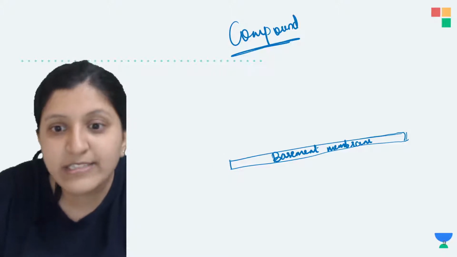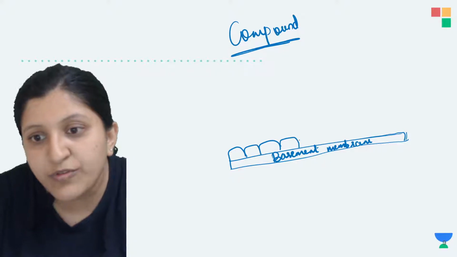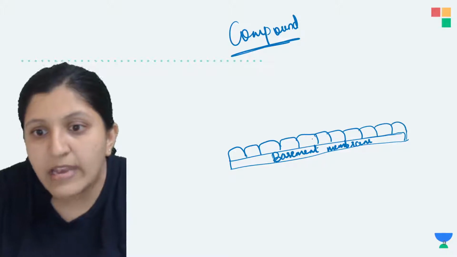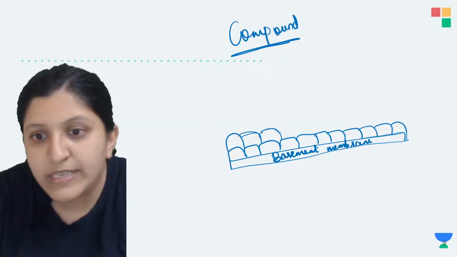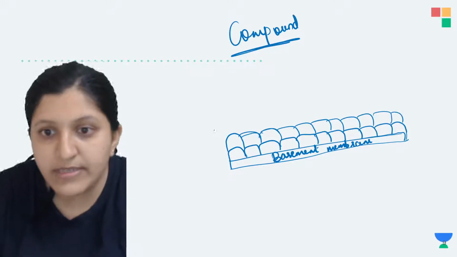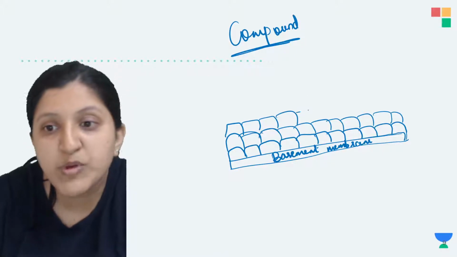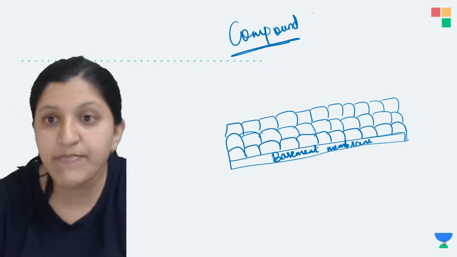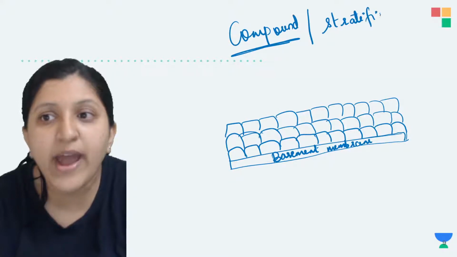So let's say this is an epithelial tissue now. You can find layers and layers of this epithelial tissue. These are the layers of it. And as such we continue, going on drawing the layers of epithelial tissue without any intercellular space. How many layers have I drawn? I am drawing the third layer. As such, more than one layer of epithelial tissue, we can call a compound, or a stratified epithelium.